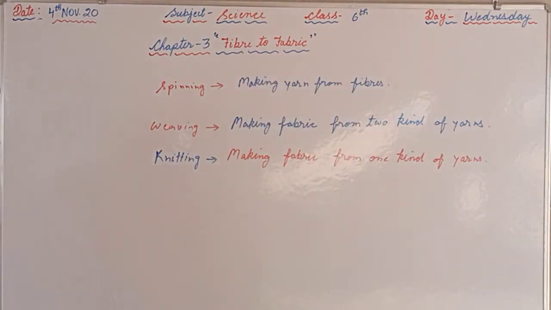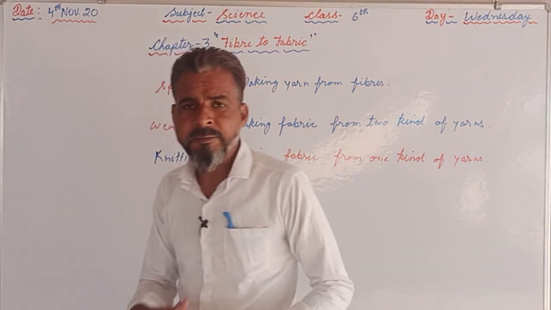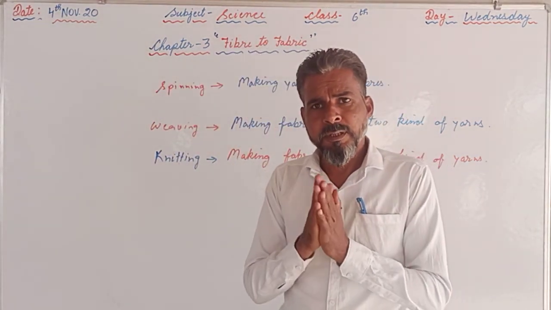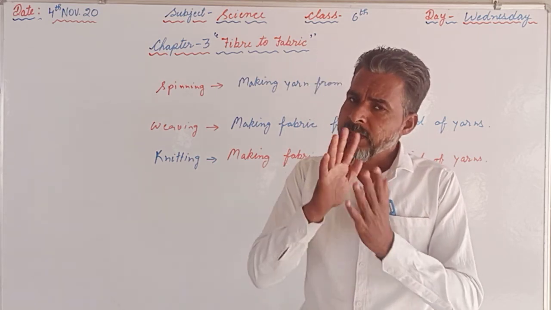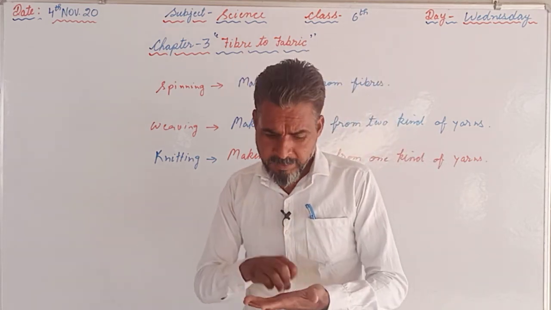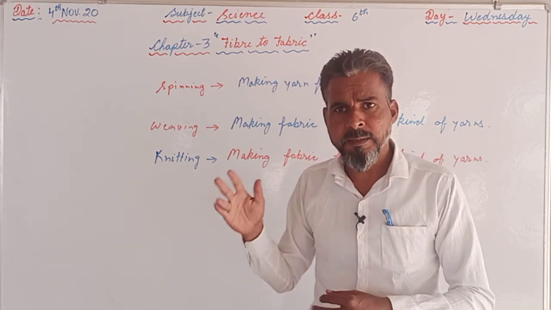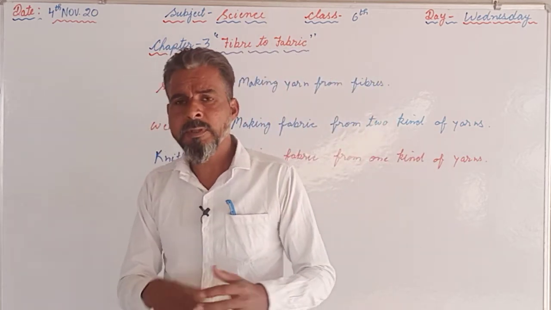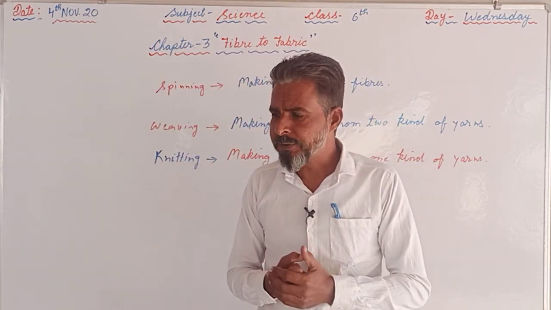So in this chapter we are supposed to discuss the fabrics which we get from nature, means either from the animals or the plants. We are supposed to discuss the process of natural fabrics only, not the artificial fabrics.